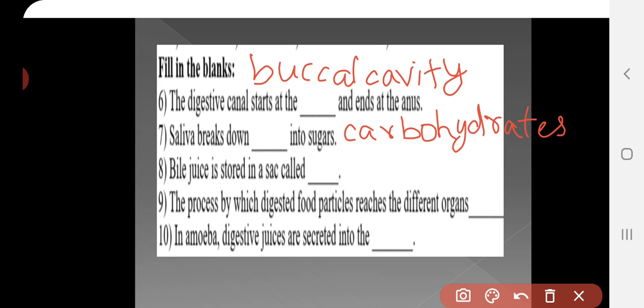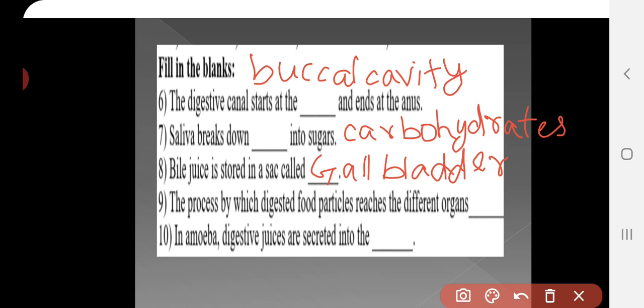Eighth, bile juice is stored in a sac called, what is the sac? It is called gallbladder, G-A-L-L, B-L-A-D-D-E-R, gallbladder.